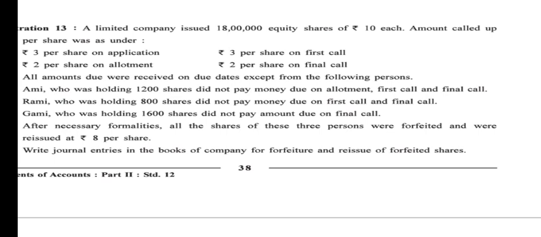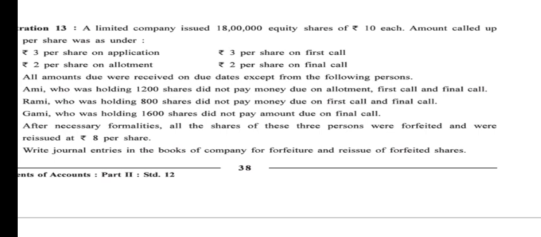Now we have already learned what forfeiture and reissue is, and we have seen the sum also. So what new are we going to see in this sum? In this sum, when shares are forfeited, the share capital account is debited with the called up amount. Now what is called up amount? To understand it in a better way, three different conditions are given in this sum.